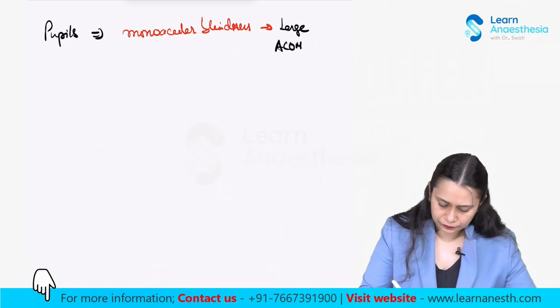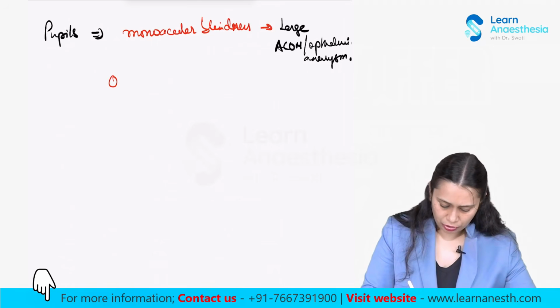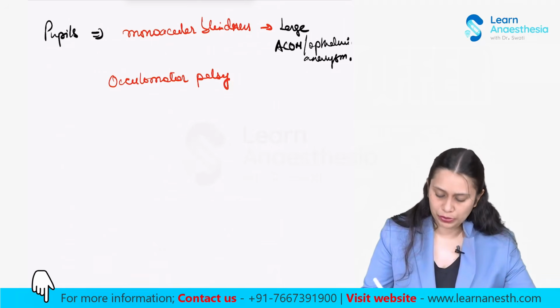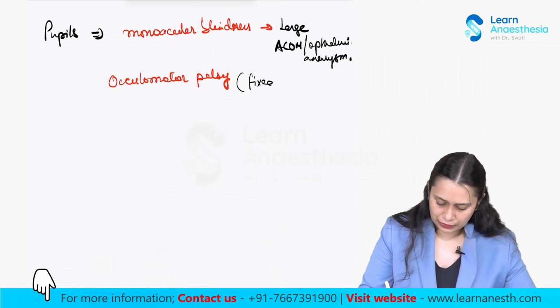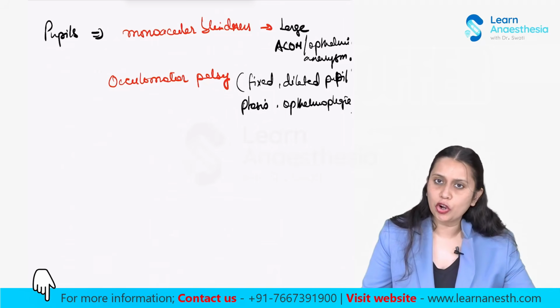Then oculomotor palsy: we can get a fixed dilated pupil, ptosis and ophthalmoplegia.